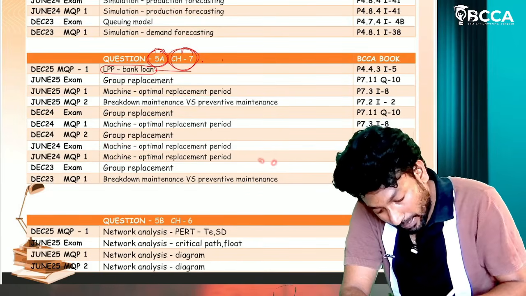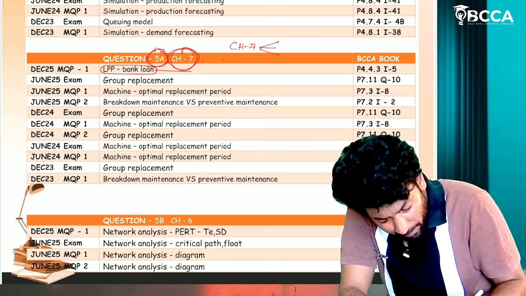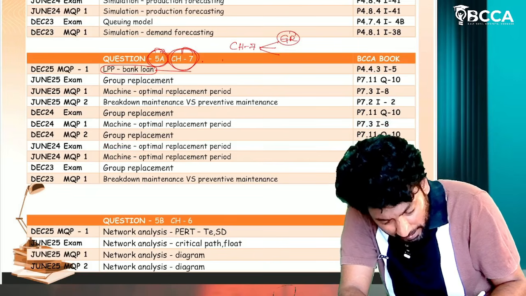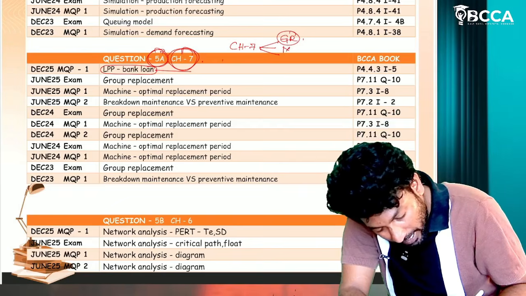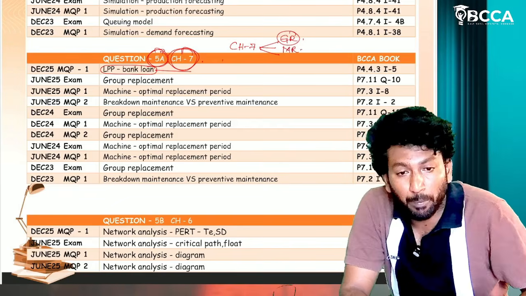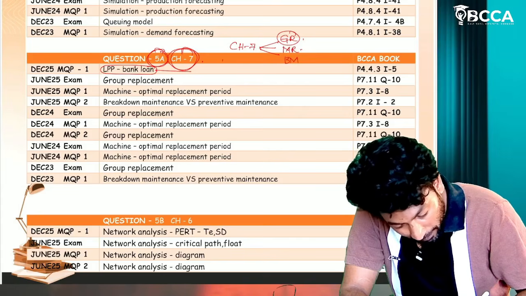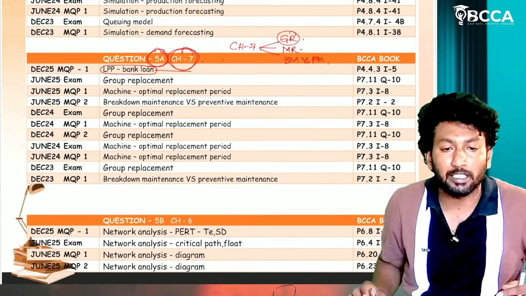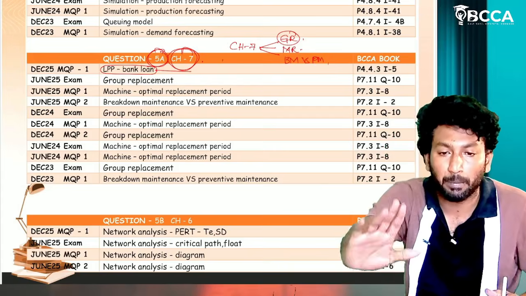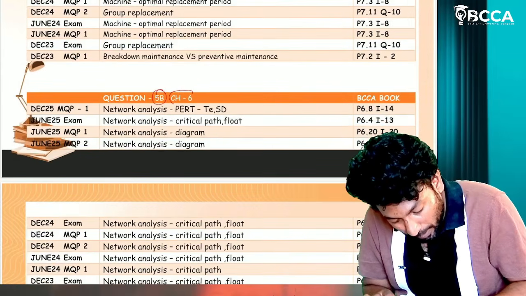From chapter number 7, there are 3 concepts. The group replacement concept is the most important concept. Next one, the optimal period of machine replacement question. Then breakdown maintenance versus preventive maintenance. If you learn those 3 concepts, you can definitely write question number 7. Now coming to 5b, question number 6.